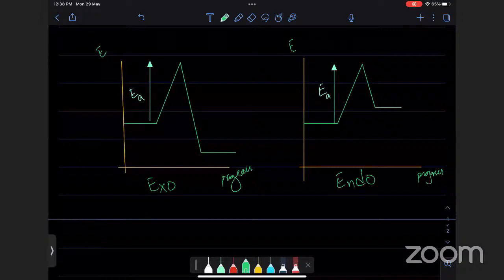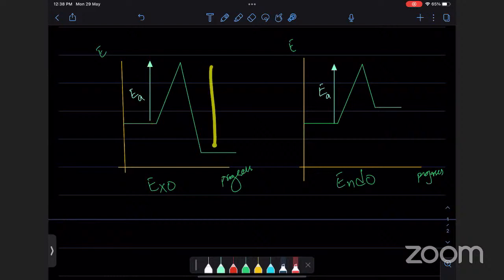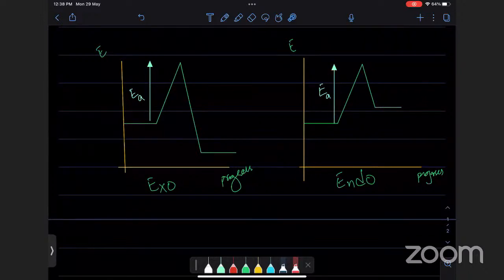On this side we have a reaction that released more than it absorbed, and here this is a reaction that released less than it absorbed. So if a reaction absorbs more, we call it endo, and if a reaction releases more, we call it exo. Okay, and those are the two kinds of reaction that we get.